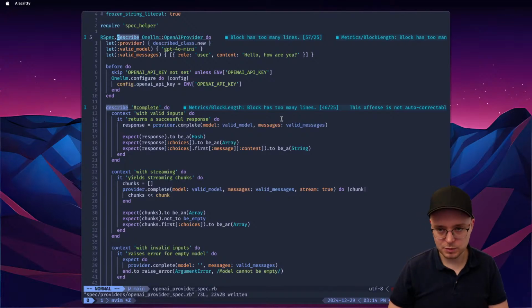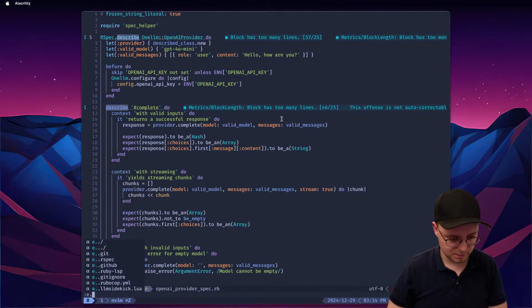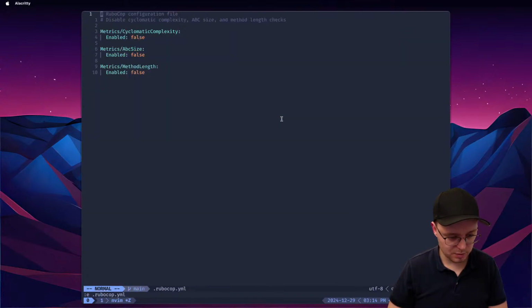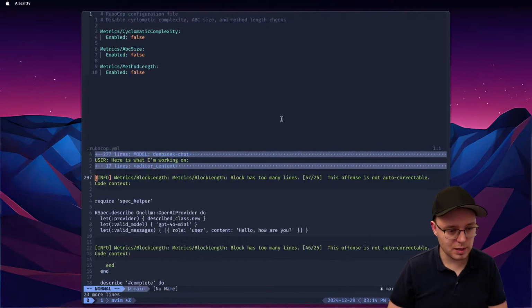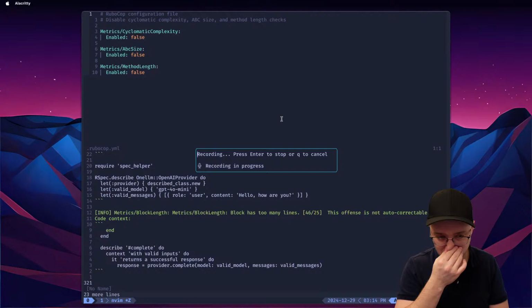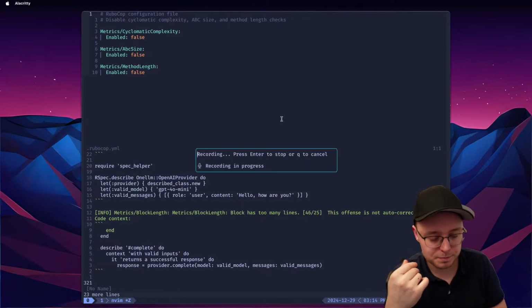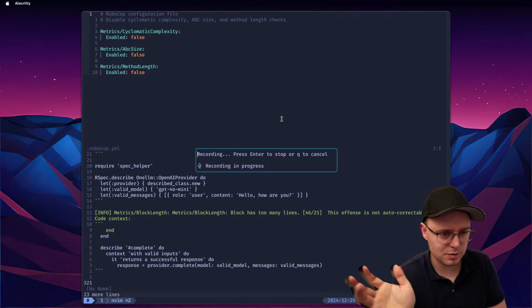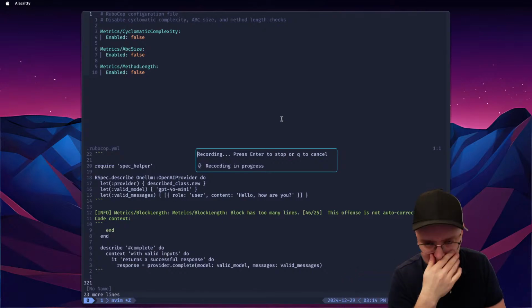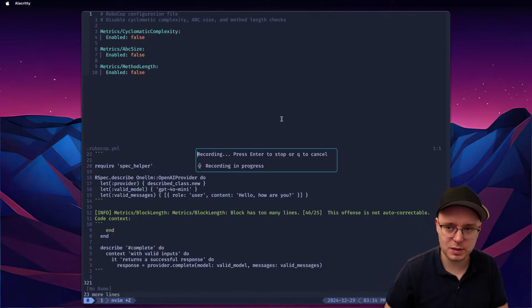How can I disable it for RSpec tests? We're going to go to RuboCop, and we're going to ask it: can you disable the above linters for RSpec tests, and think about other linters that are also commonly disabled for RSpec tests?